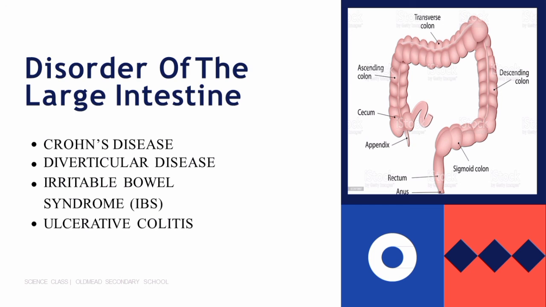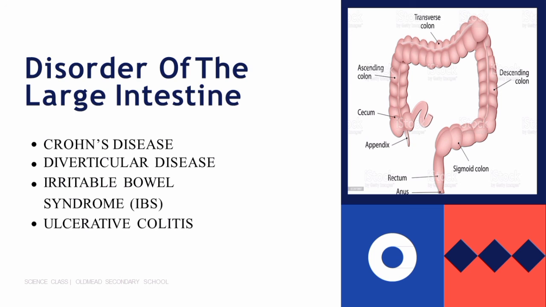Irritable bowel syndrome or IBS. Individuals affected by IBS have a sensitive intestine. The muscle of the intestine contracts in an abnormal manner, thereby resulting in cramping of the large intestine.